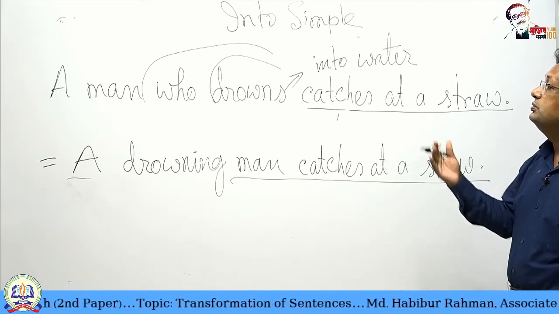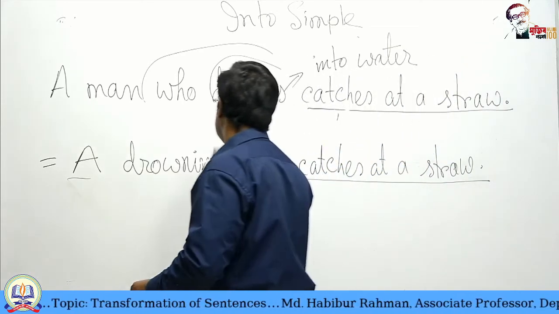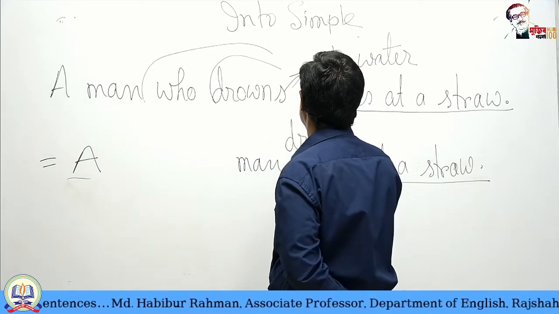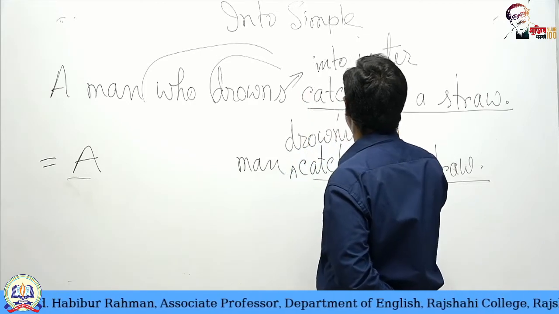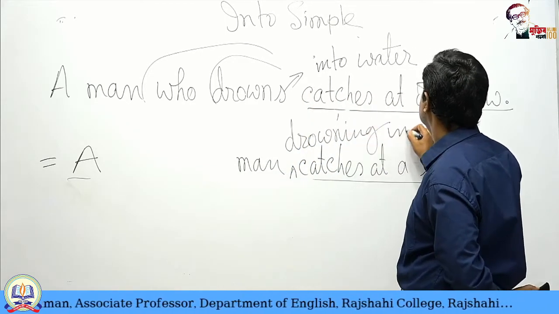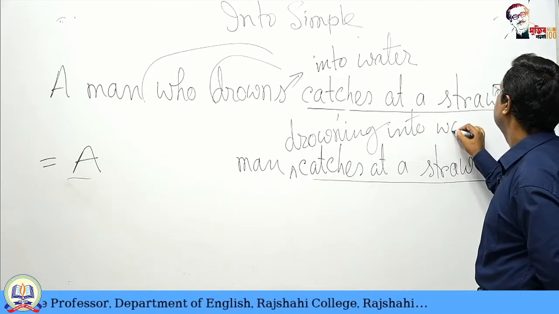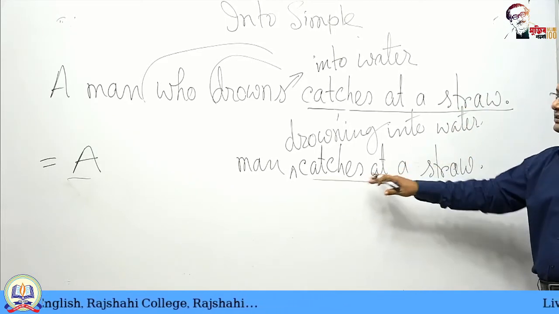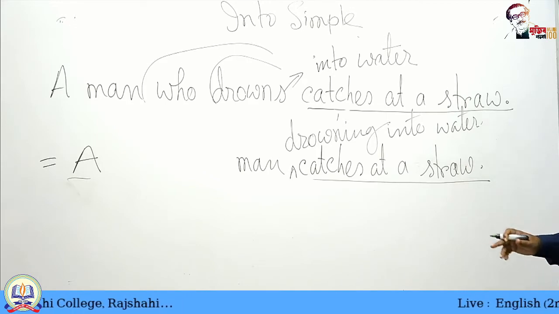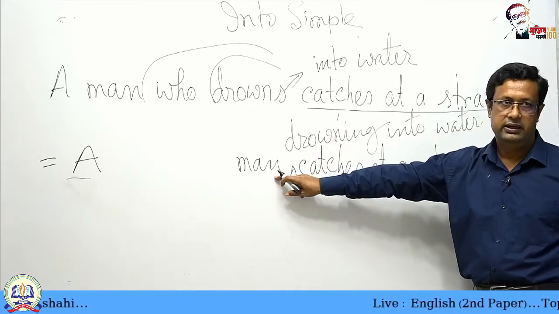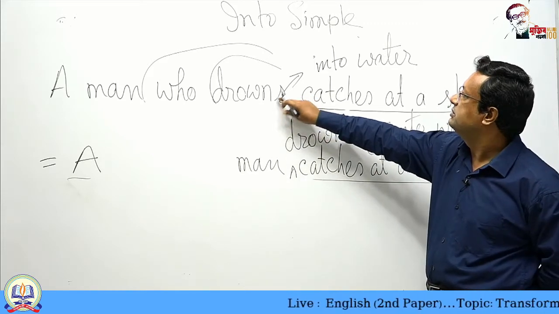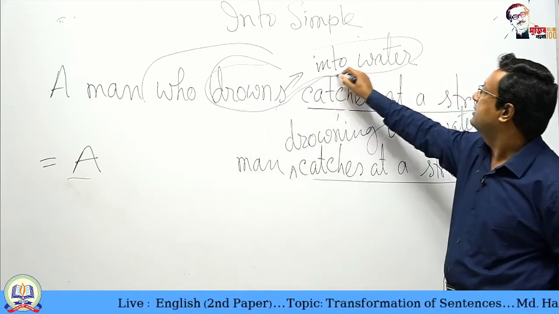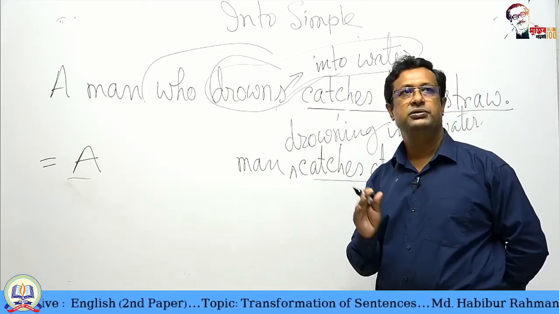So what would we do? We would use a man drowning into water. A man drowning into water catches at a straw. In that case, we would use drowning after man if we had related words with drowning, if it were in a phrase. So you should notice this.